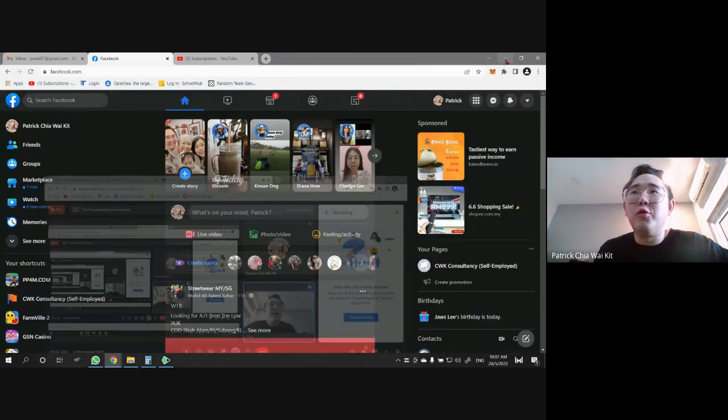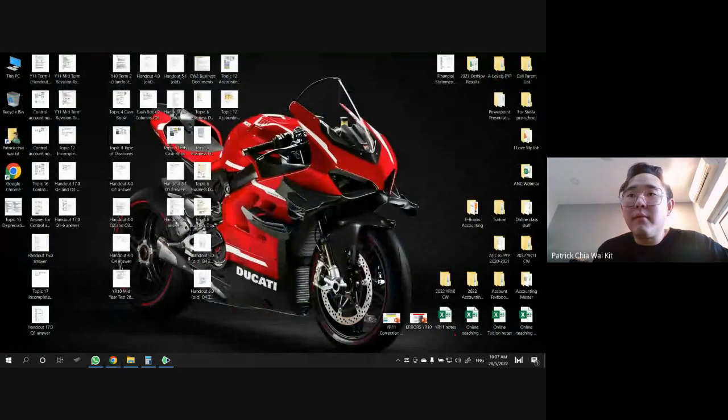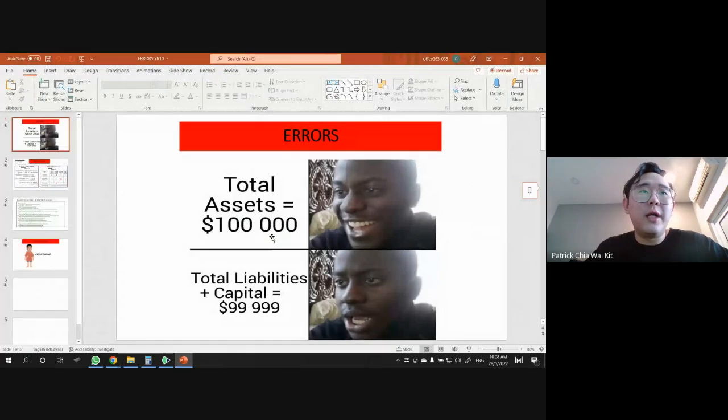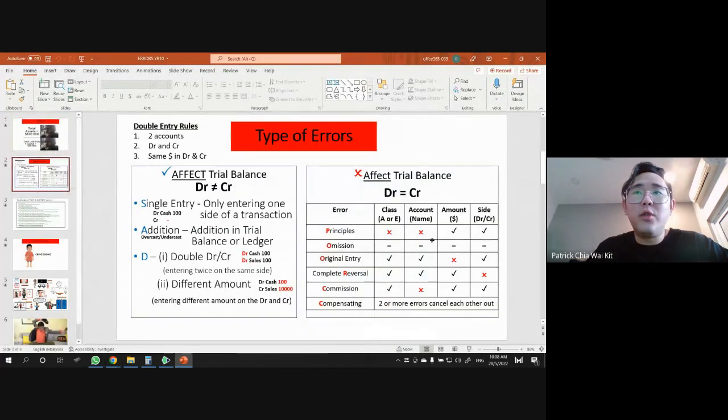All right. So in order to know what is wrong, I would suggest that you go and check these notes, which is the errors one. That's the fastest way to access which one is wrong and which one is correct. So POOR CC, we look at the right hand side here. Error of principle: the class here means elements, so the elements are wrong. If the elements are wrong, like a wrong class, then the name will automatically be wrong too, all right? But the amount and the side are the same.